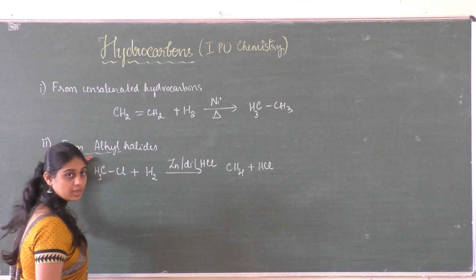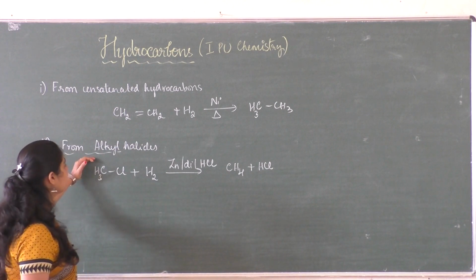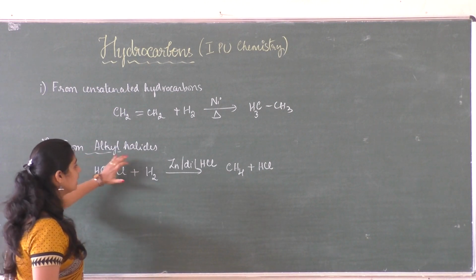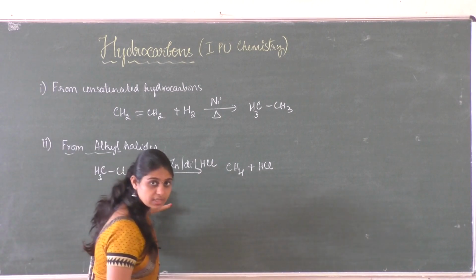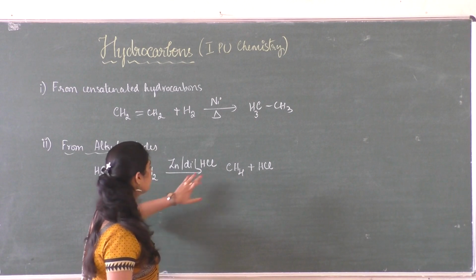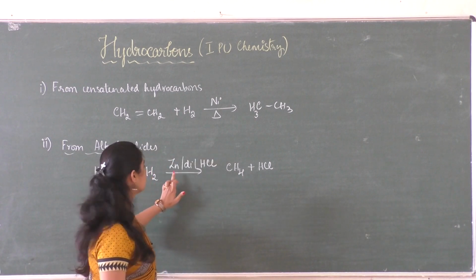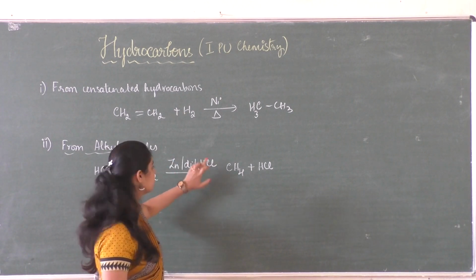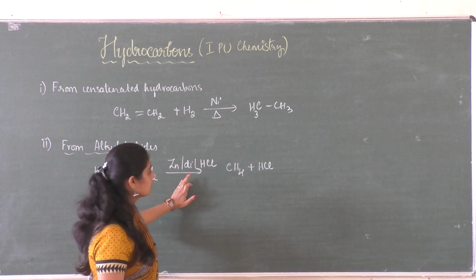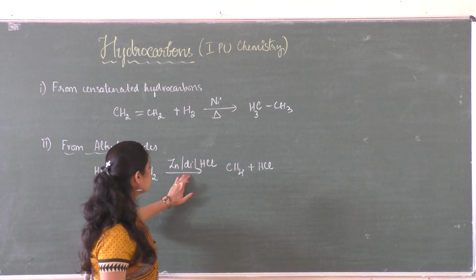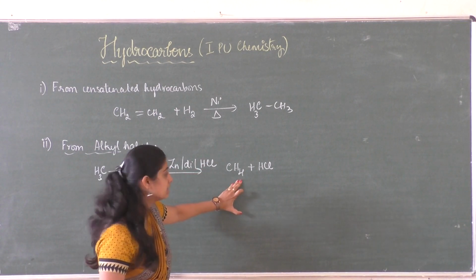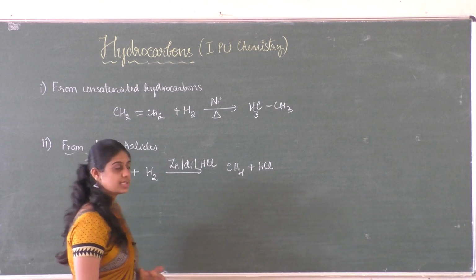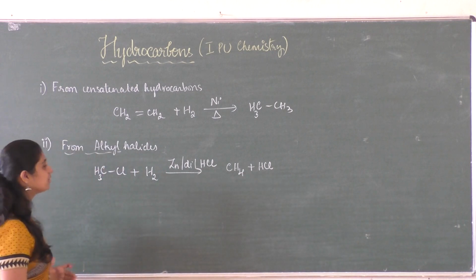Another preparation of alkanes is from alkyl halides. When alkyl halides undergo reduction, which is nothing but addition of hydrogen, you need a reducing agent: zinc in the presence of dilute HCl. This is a must. So in the presence of zinc and dilute HCl, we get alkanes along with the formation of HCl. These are the two methods that we have discussed.